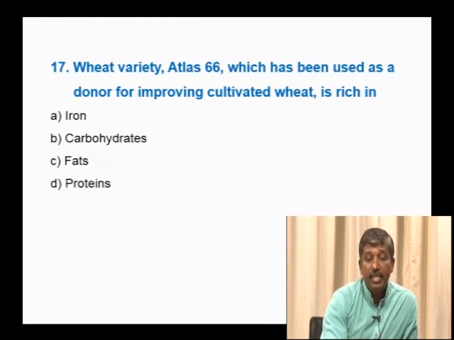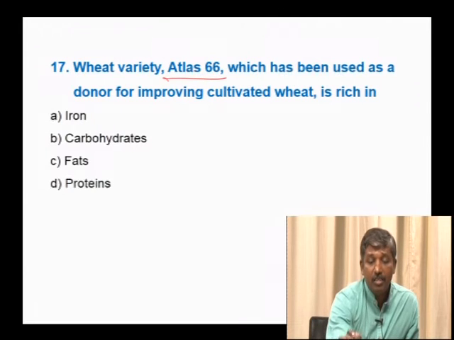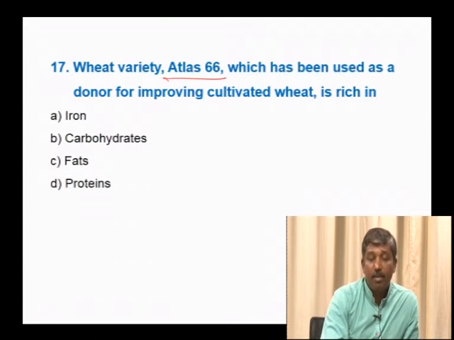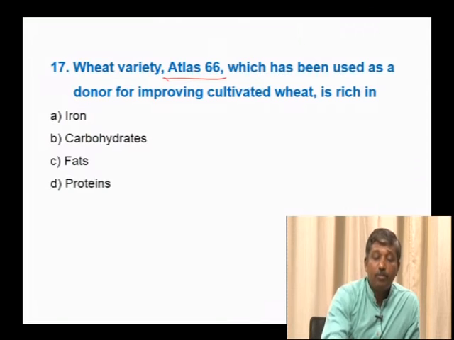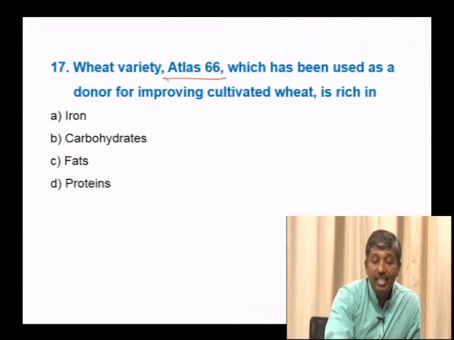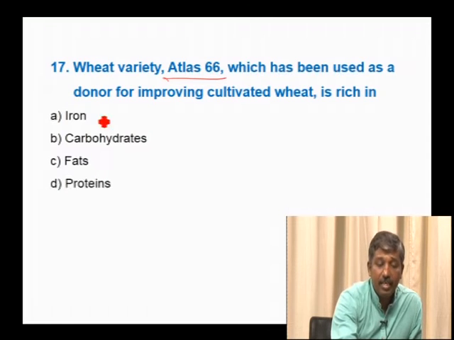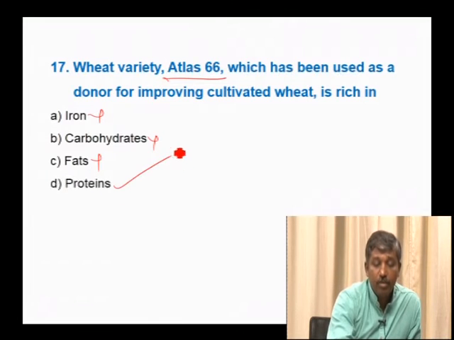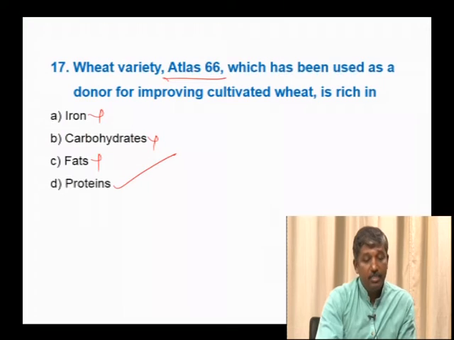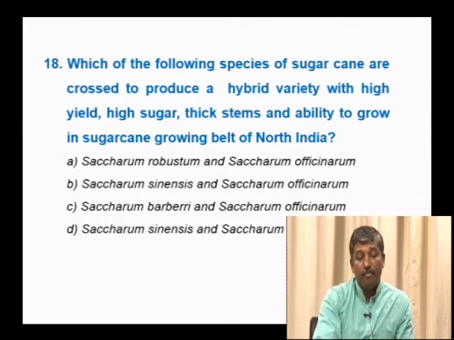Next, wheat variety Atlas 66, which has been used as a donor for improving cultivated wheat, is rich in. See, this Atlas 66 is a variety of wheat, so developed to increase some of the nutrient qualities. So, among these, iron is not incorporated, even not carbohydrates, even not fats, it is proteins. Hence, the right option is protein.